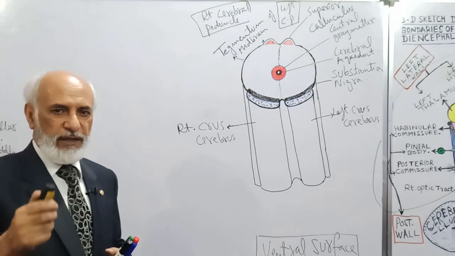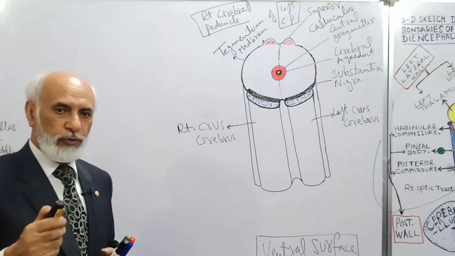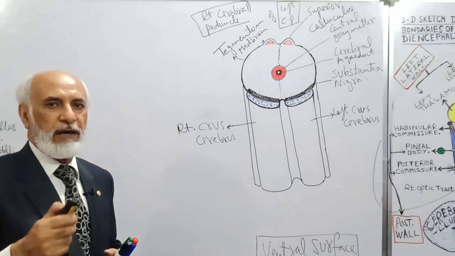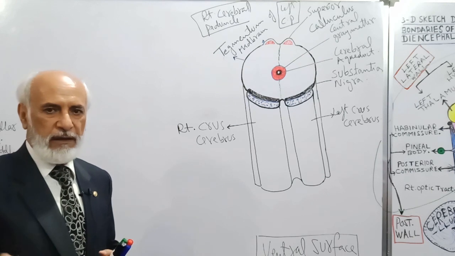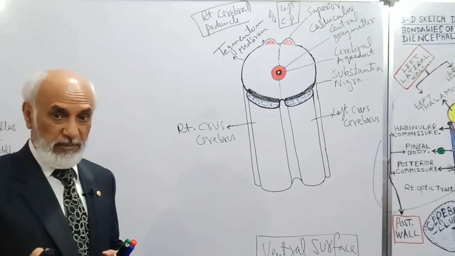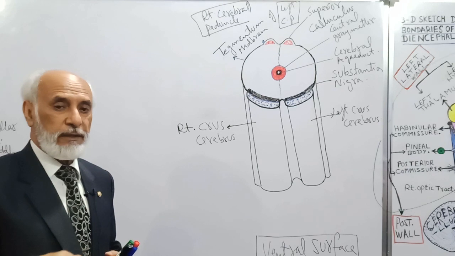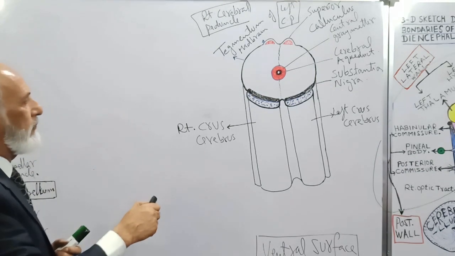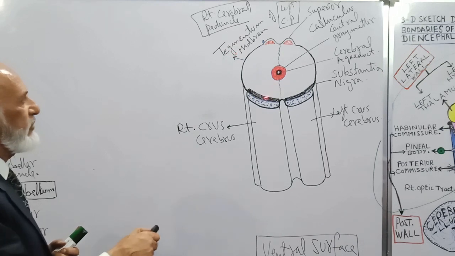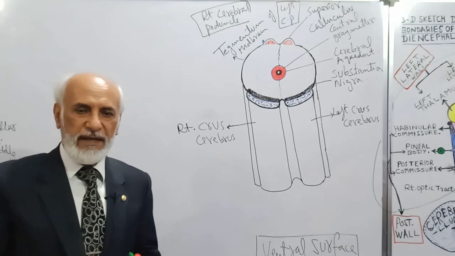Again, I'll repeat, the cerebellum is connected to the brainstem by a pair of superior cerebellar peduncles, middle cerebellar peduncles and inferior cerebellar peduncles, which I have shown in the diagram I have drawn already. But each half of the midbrain is known as cerebral peduncle.